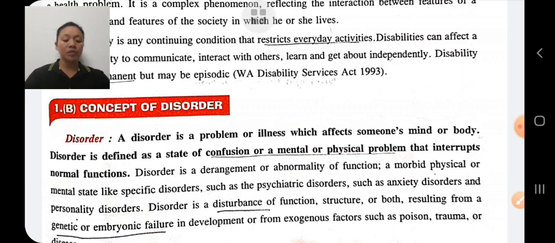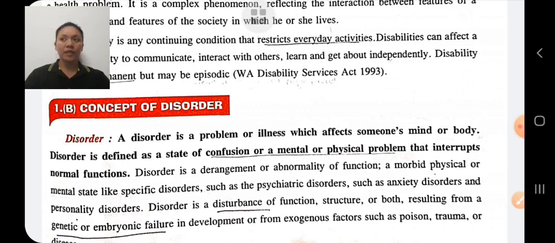In the beginning, disorder seems to be ordinary, that is normal, but usually it grows and spreads in a harmful manner in an individual, and if proper care is not taken, the disorder changes into disability, and if it changes into disability, it can't be cured.